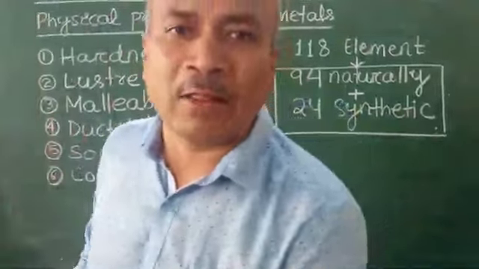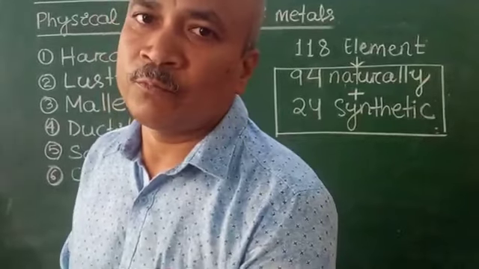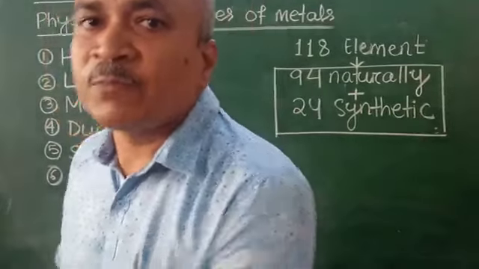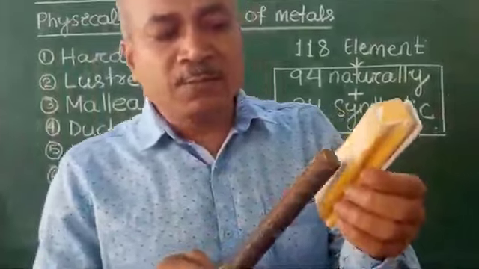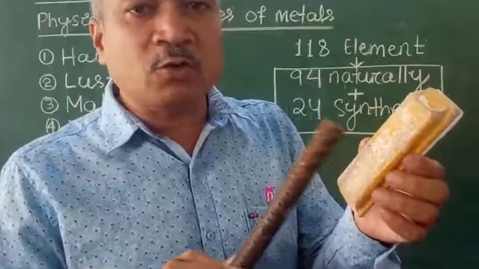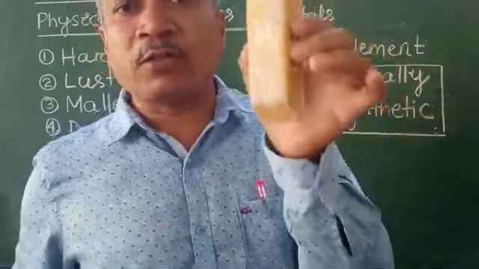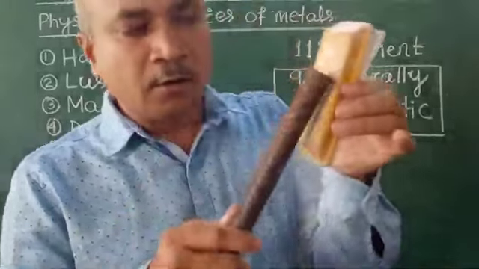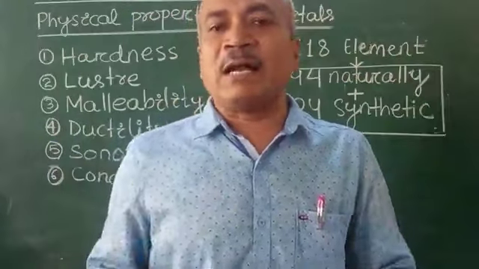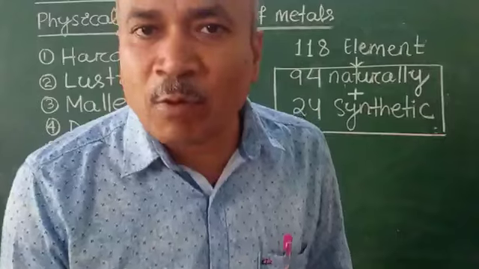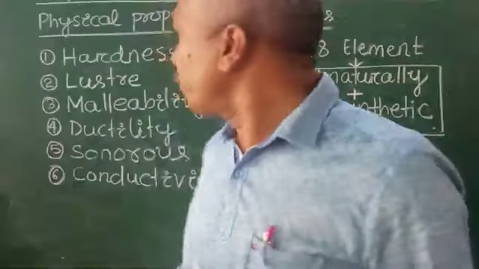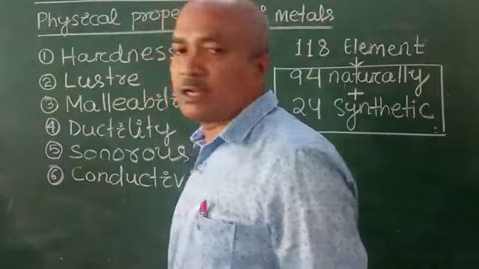This sound is called the sonorous sound. But if you beat the same iron rod on this duster, it will not produce that sound because this is not a metal. They do not produce the sonorous sound. So it is one of the properties of metal to produce the sonorous sound.